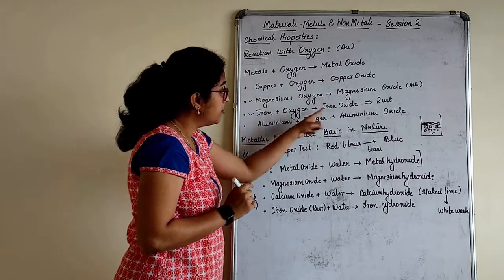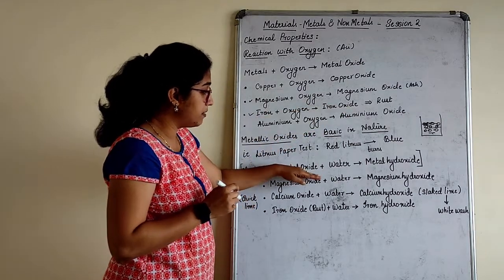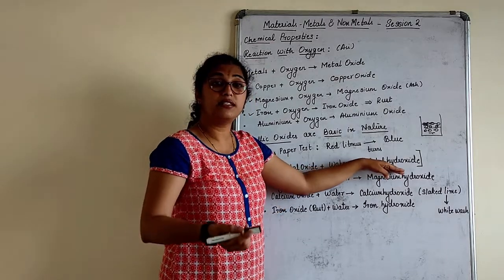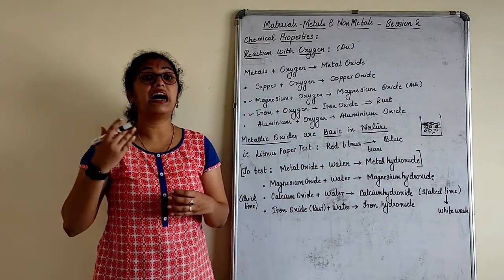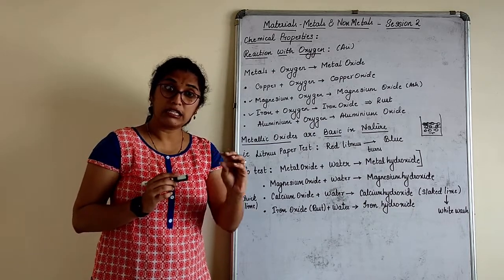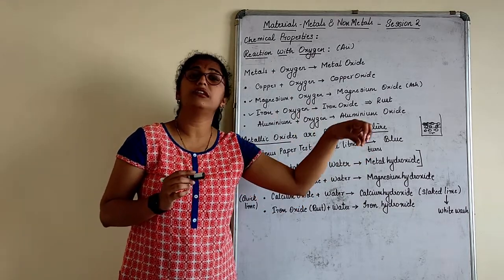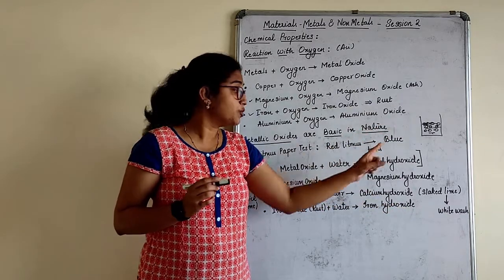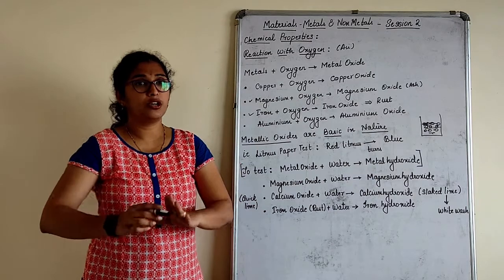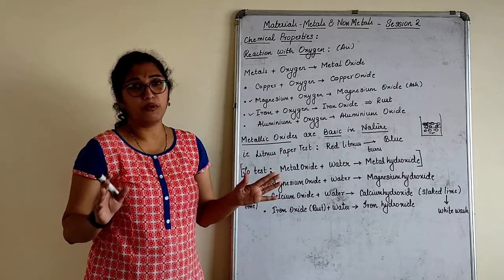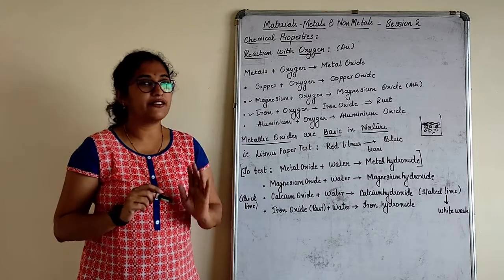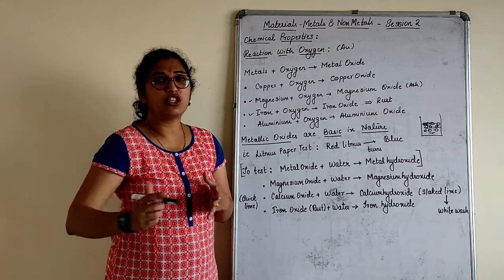And sorry, let me take iron oxide, a metal oxide. I will mix that in water. What do I get as a result? I get metal hydroxide. Remember, whenever a metal oxide reacts with water, you get a metal hydroxide. The main thing your job is here, children, is to remember the formula. You need not write the chemical equations here. Word equations are enough.